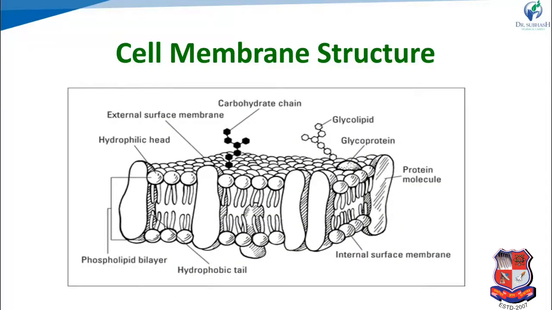Before we start the mechanisms of drug absorption, we have to see the general cell membrane structure, because for absorption, the drug has to cross the cell membrane to reach the systemic circulation. The cell membrane consists of a phospholipid bilayer. In the phospholipid layer, there are 2 parts: one is hydrophilic, the second is hydrophobic, meaning head and tail. The head consists of hydrophilic parts, and the tail contains hydrophobic parts. Other than the phospholipid bilayer, the structure also contains proteins and polysaccharides.